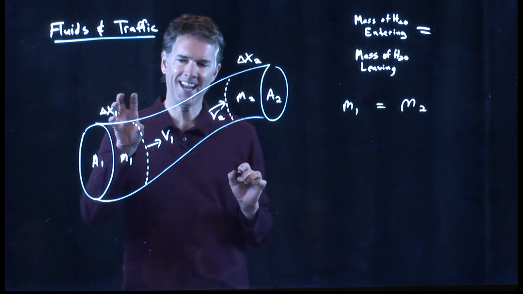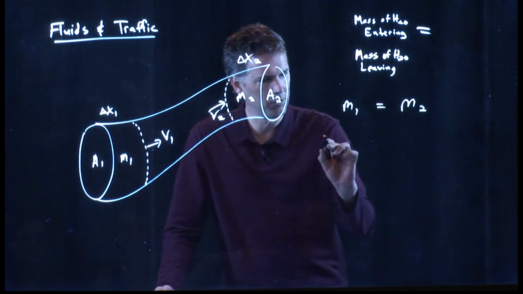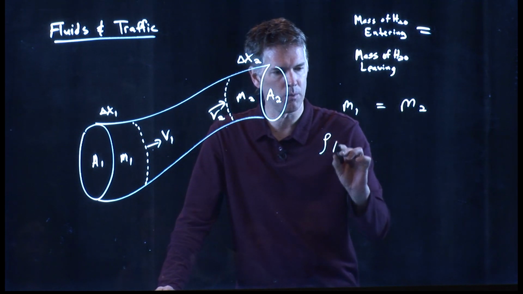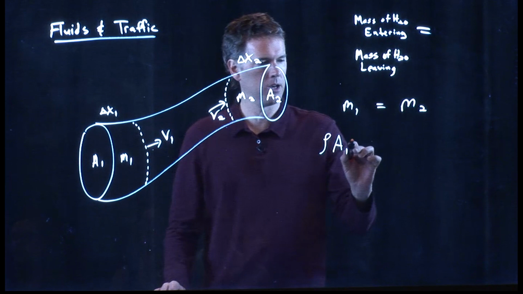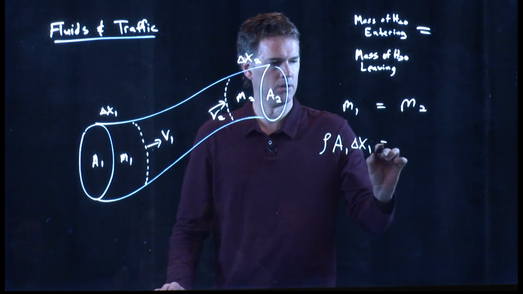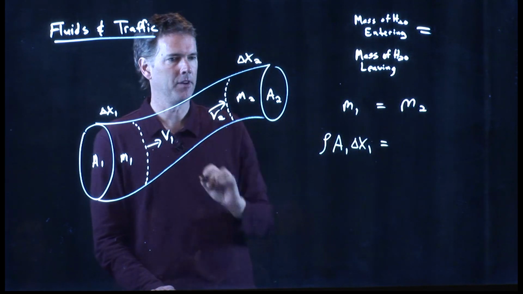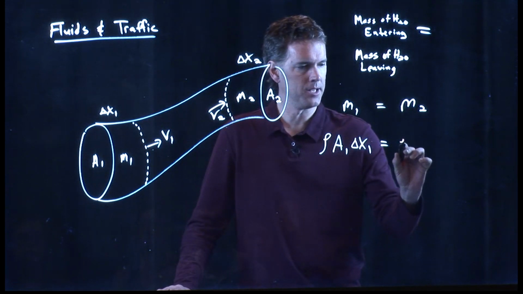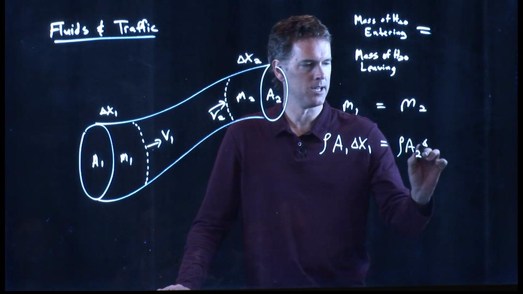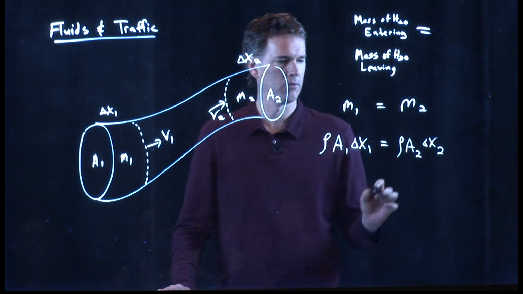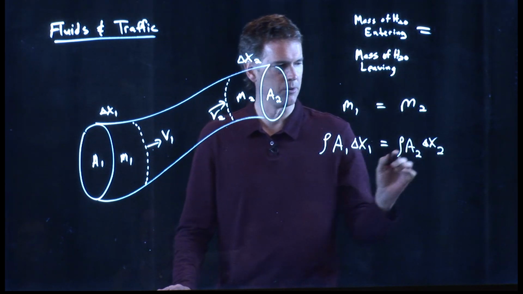m1 is a density times a volume. So this becomes density of the water times the volume of that slab, which is A1 delta x1. The mass of m2 is going to be the density of the water times A2 delta x2, right? We just did density times volume.